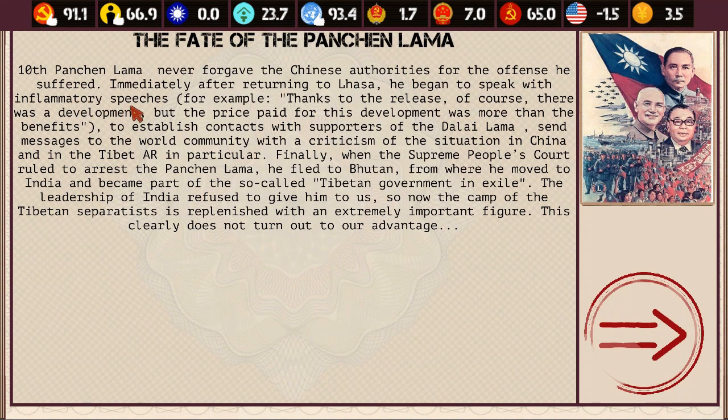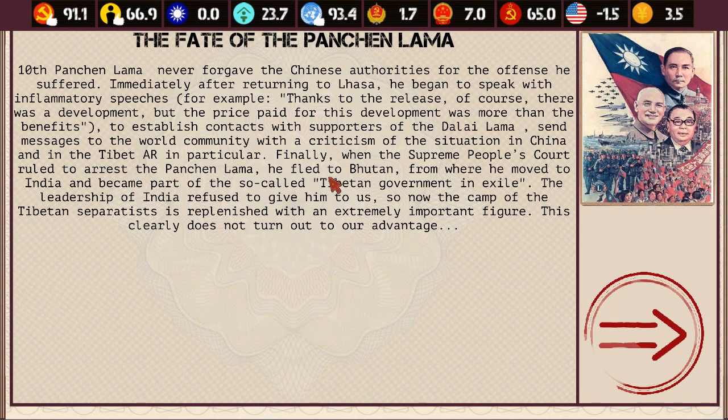Okay, so let's see. He began to speak with inflammatory speeches. Thanks to the release, of course, there was a development, but the price paid for this development was more than the benefits. So that's nice. You let the guy out of jail, and what does he do? He comes out and he just craps all over you. Not good. Oh well.